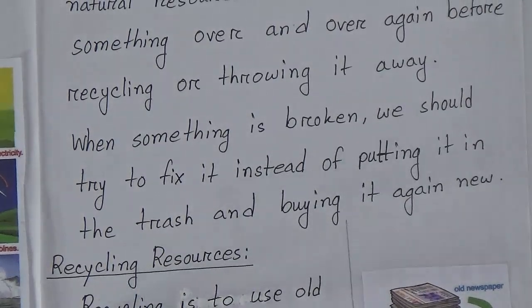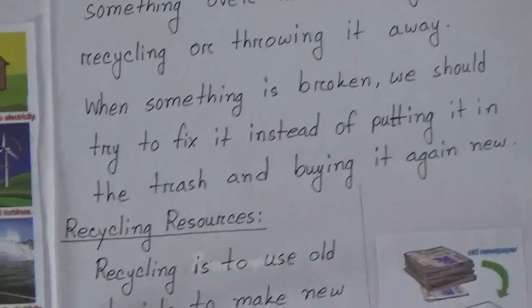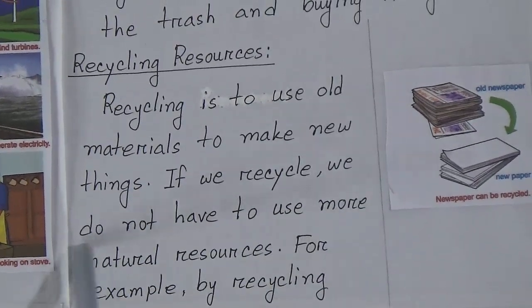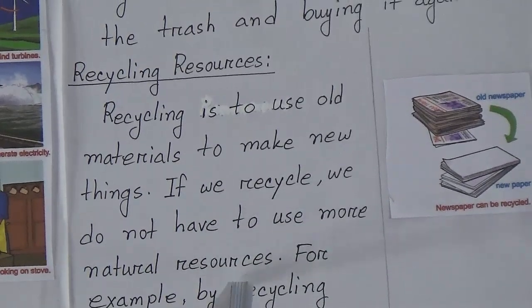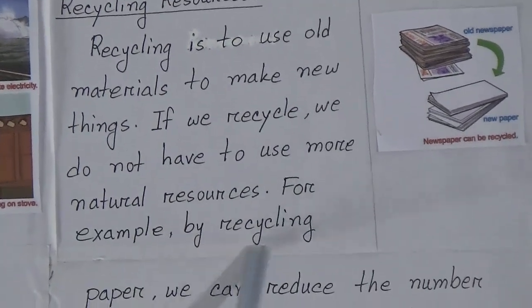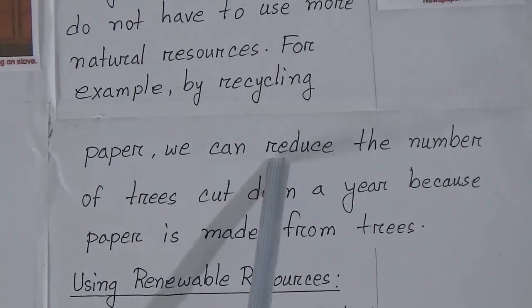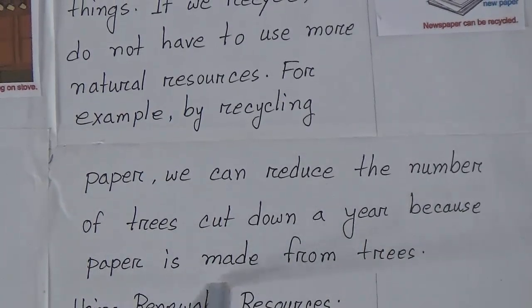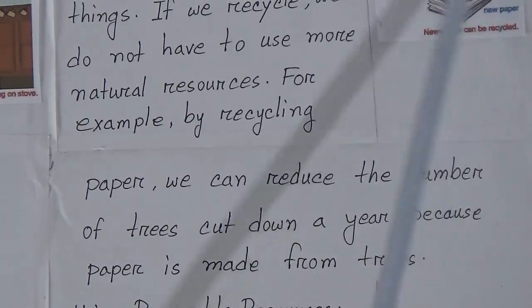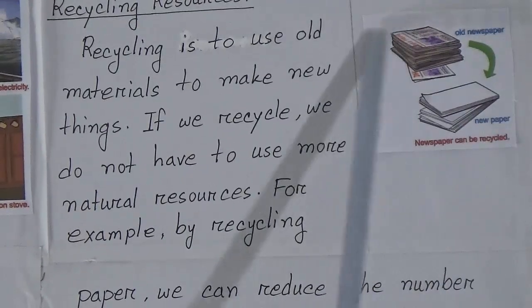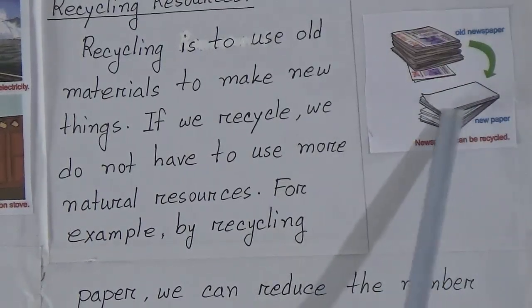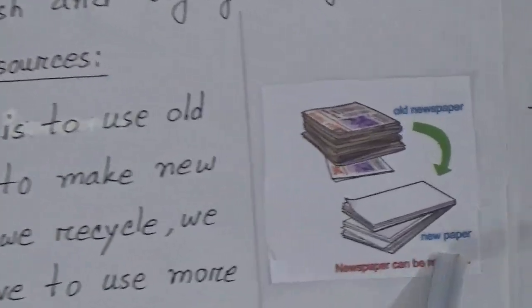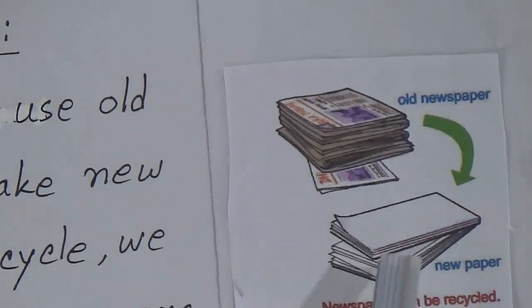Recycling resources. Recycling is to use old materials to make new things. If we recycle, we do not have to use more natural resources. For example, by recycling paper, we can reduce the number of trees cut down a year because paper is made from trees. You can see this picture. We can recycle this old newspaper into new paper, and we can use it again and again by this recycling process.